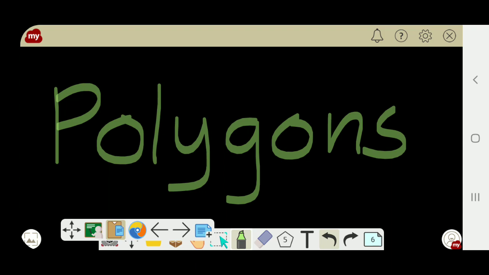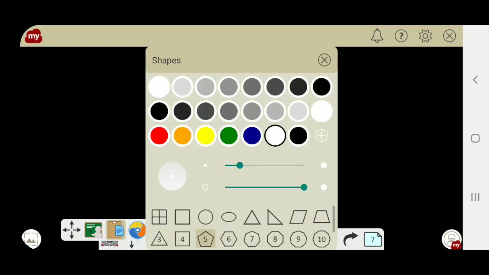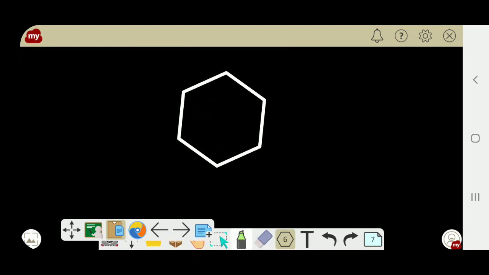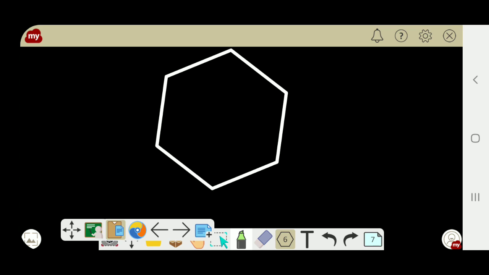Okay, it is a very important portion. In the case of polygons, you have to study its sides, vertices, diagonals, everything. Let's study. Do you know what this polygon's name is?